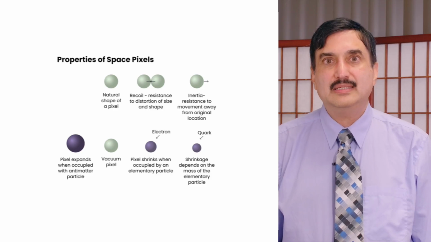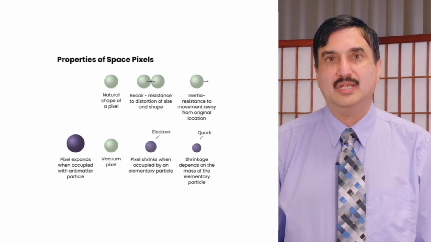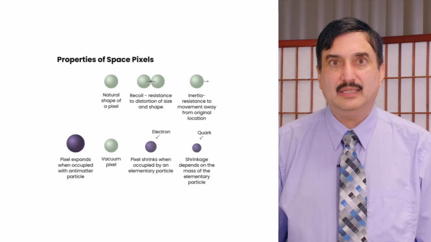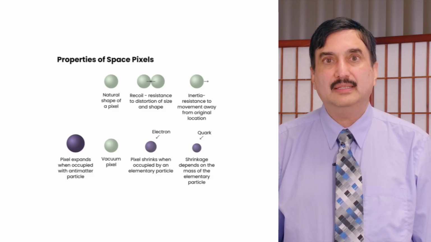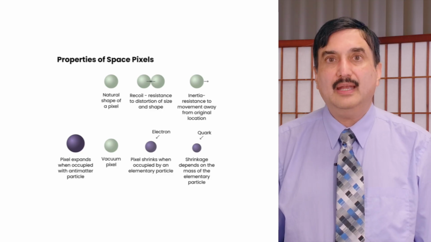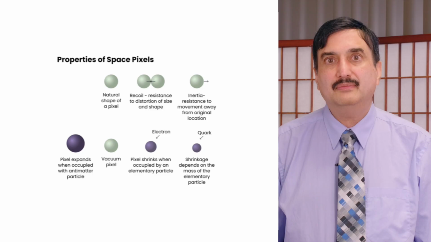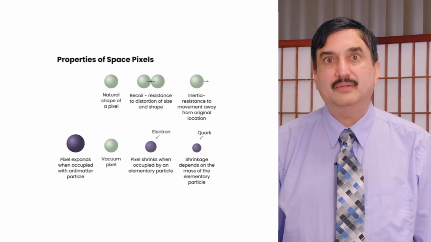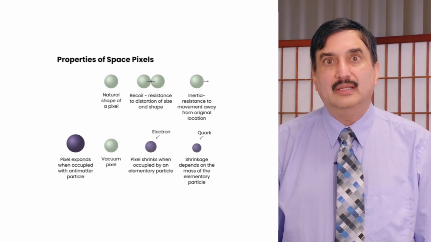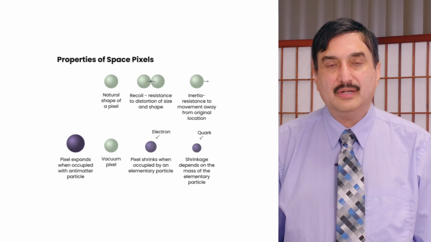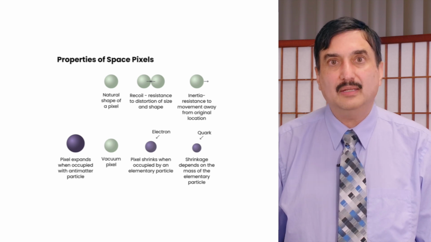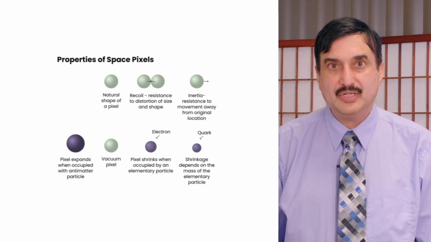And the void has no laws of physics, it's just a construct. But the laws of physics are present in what we call the vacuum pixel. And so the universe originally started off with one pixel, and this pixel had certain properties, certain tensile properties, as well as inertia.